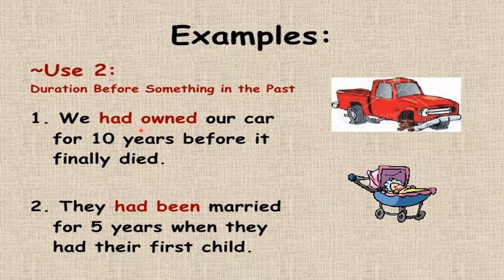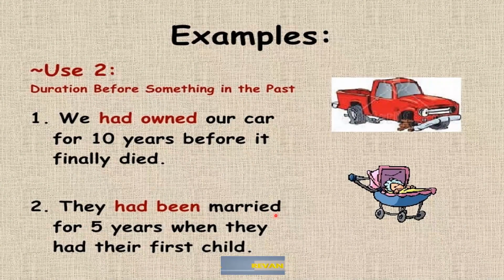Example: we had owned our car for 10 years before it finally died. It died. The car did not work at all anymore. But before that, for 10 years, this car had been used. So we had owned our car, or this car had been used for 10 years, and up to that time, this car died. That's the meaning: duration before something in the past.